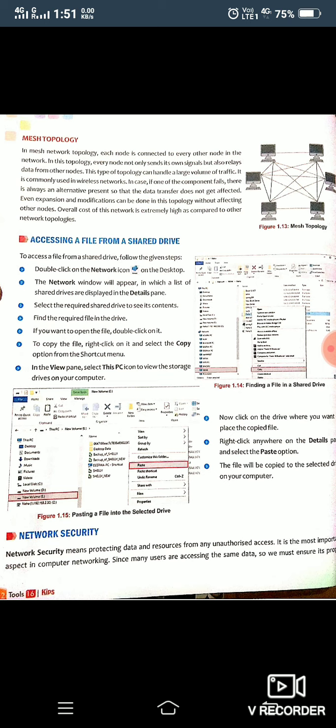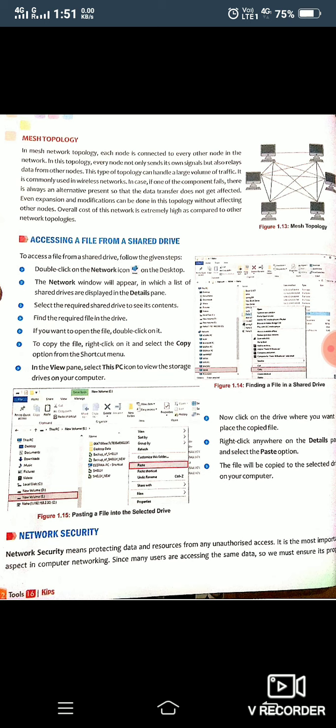So this is considered a good topology. Overall, the cost of this network is high, because many cables are used and each system is connected to other systems, so it's a little expensive in comparison to other topologies.